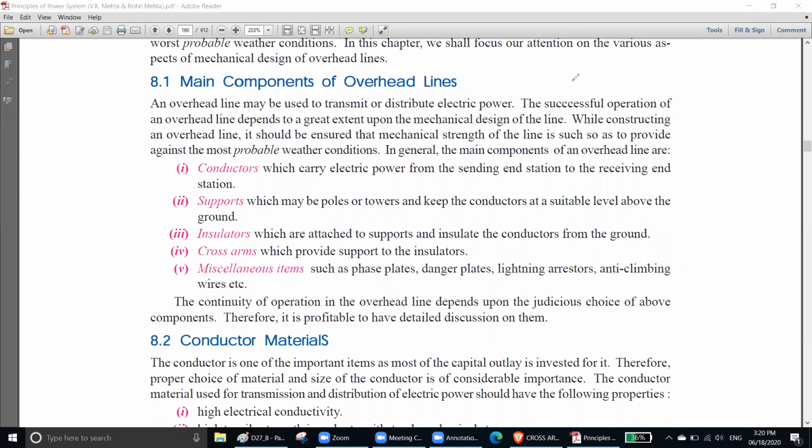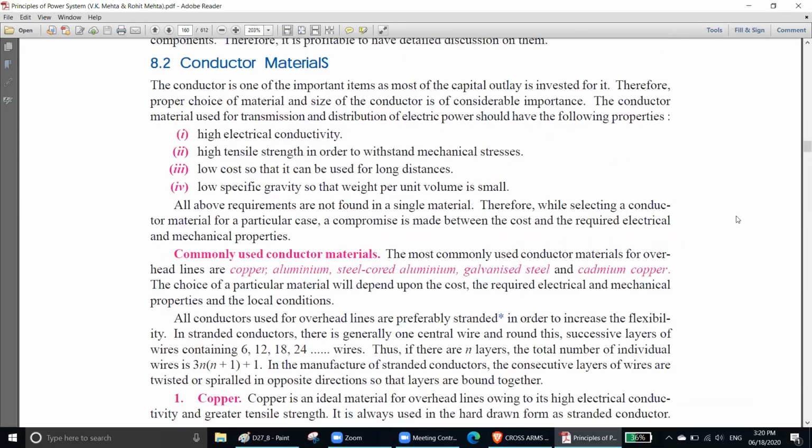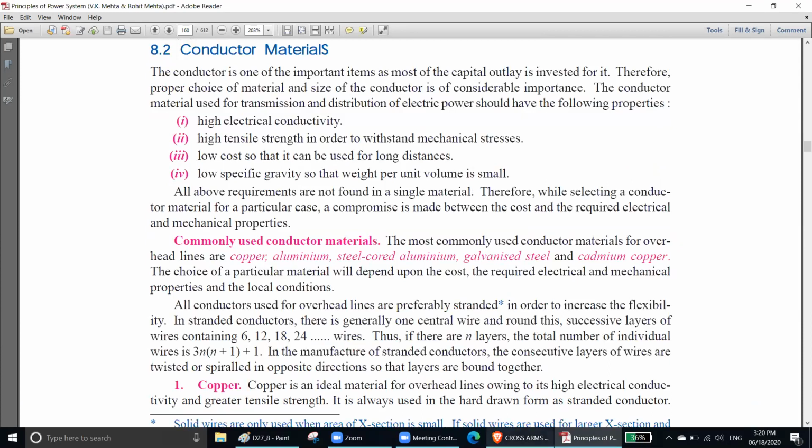Now come to the conductor material. What is conductor material? This is pretty simple. You know it. What is conductor material? Can anyone say what a conductor material is?